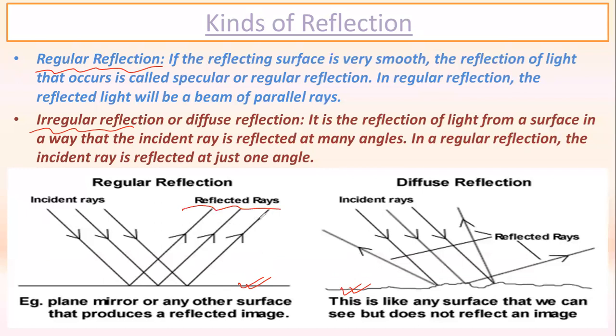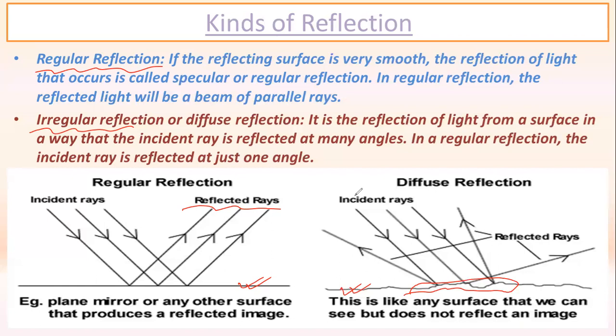That is called a smooth reflection or a regular reflection. Whereas when a light ray falls on any irregular or uneven surface, it gets bounced back with an irregular pattern or without any particular arrangement. Under that situation, we say that it is an irregular reflection or diffused reflection.